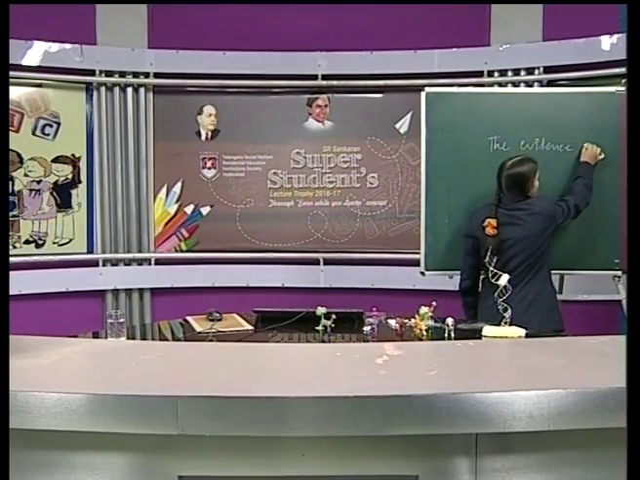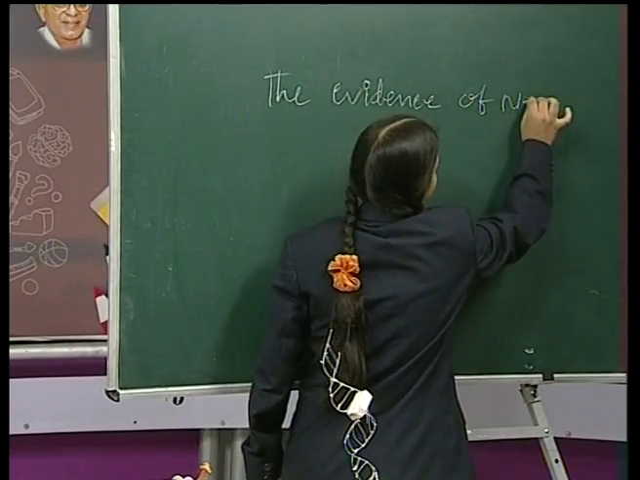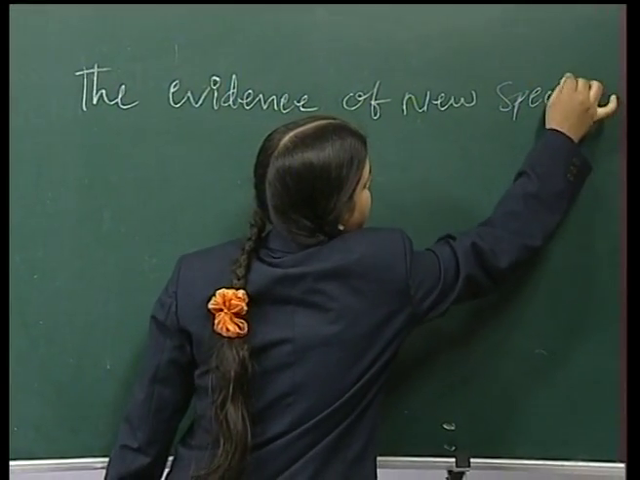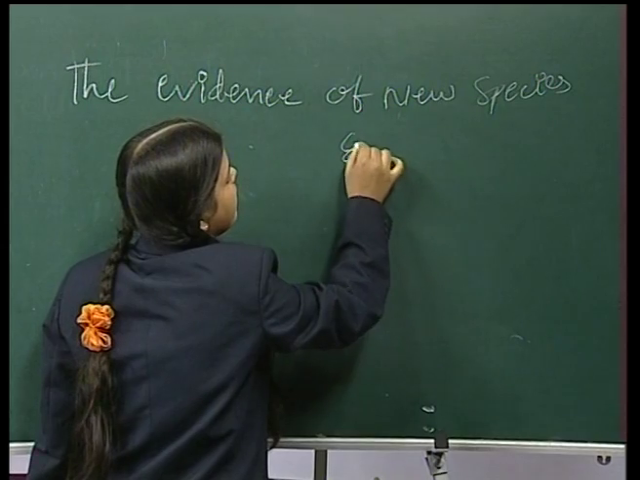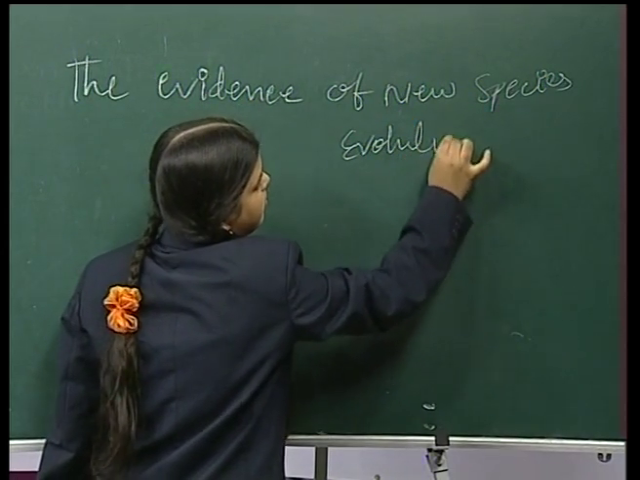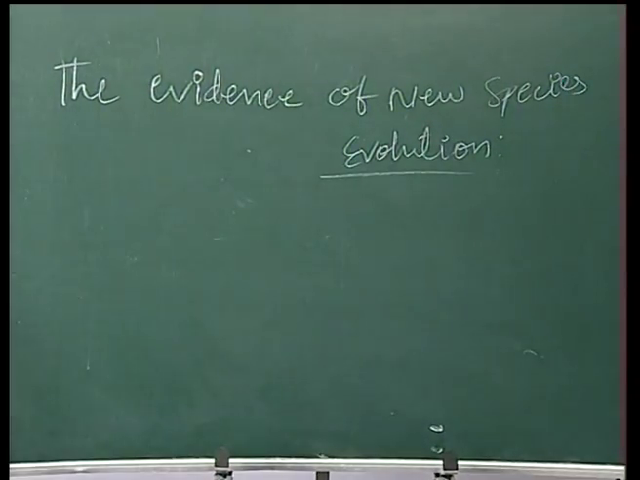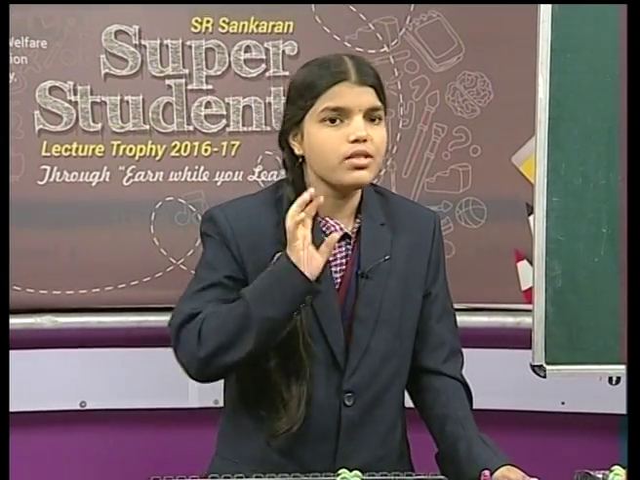The evidence of new species evolution. Friends, these different types of animals and different types of birds are also called species. Friends, before knowing about the evolution of species, let me explain how the earth was formed.